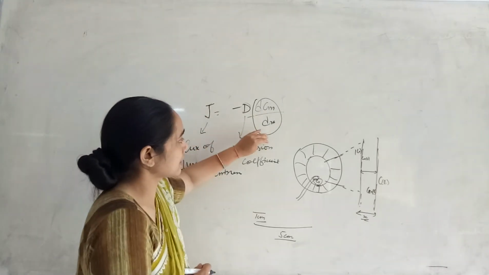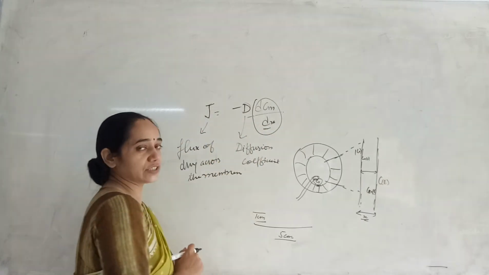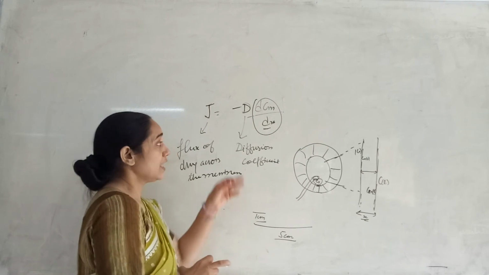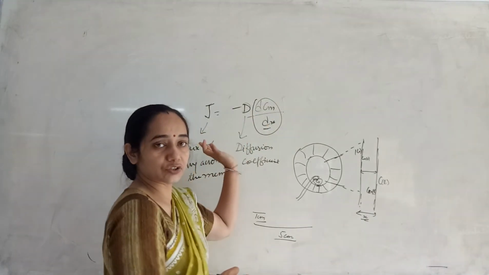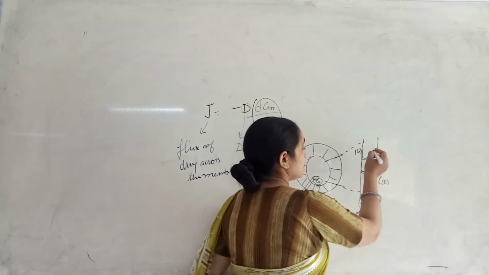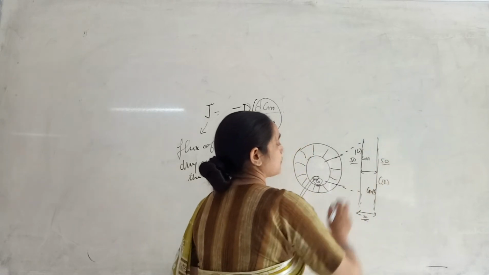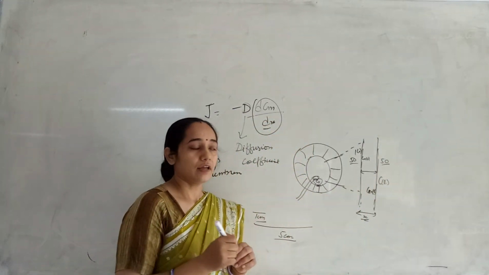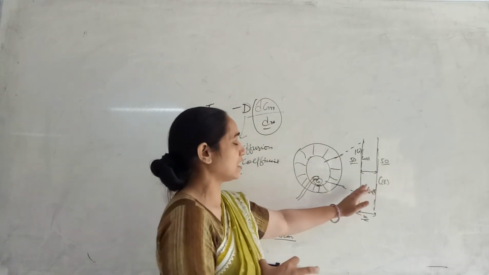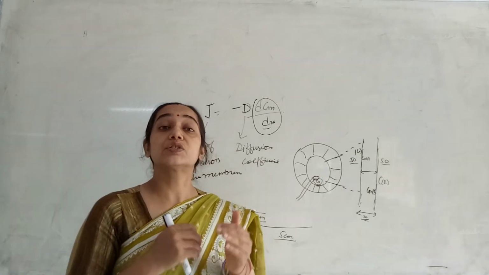If there is an inverse relation between the two things, then obviously an increase in the thickness will reduce the flux of the drug. If the change in concentration is higher, then the flux of the drug will be higher. If after a particular period of time the drug concentration is 50 here and also 50 microgram per ml here, the amount of the drug present inside the core and outside the polymeric membrane is the same, so the diffusion will be slowed down. Why?